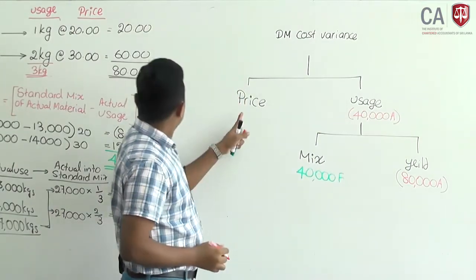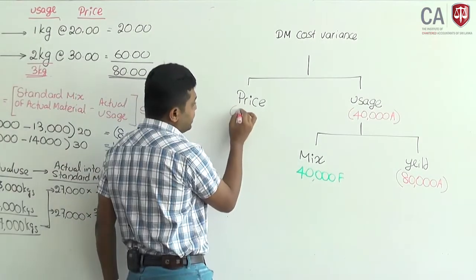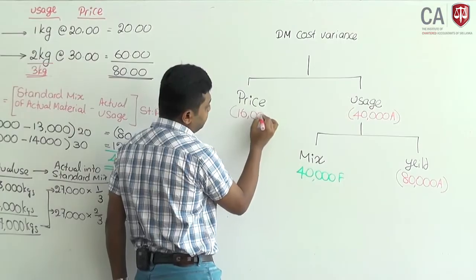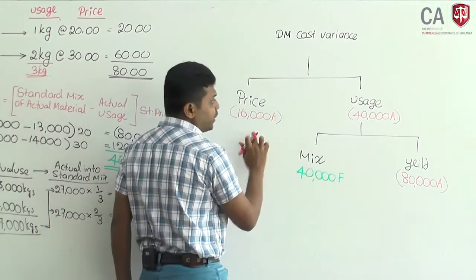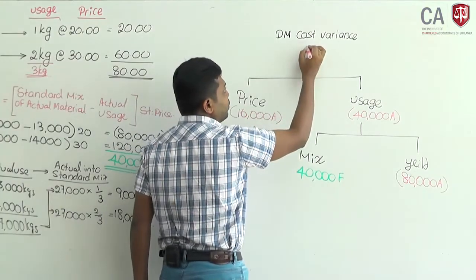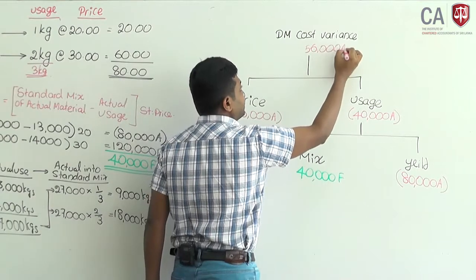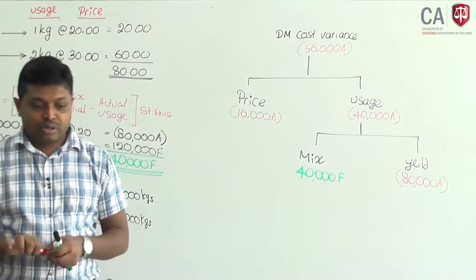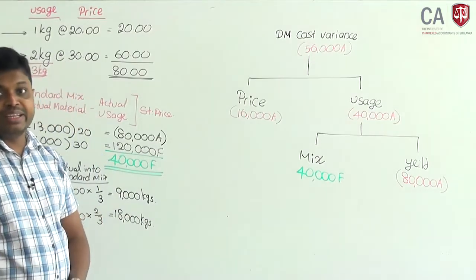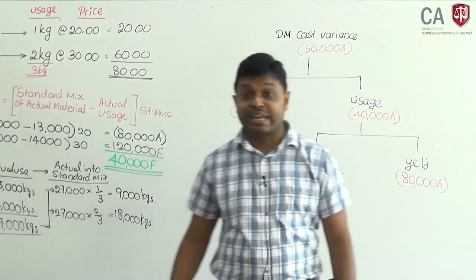Can you remember, you have already found the price variance, 16,000 adverse. If you take both together, the direct material cost variance, total cost variance, is 56,000 adverse. That is how total direct material variance relates and how you can calculate it.